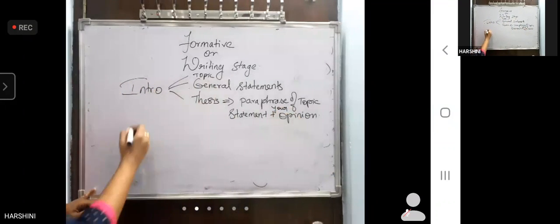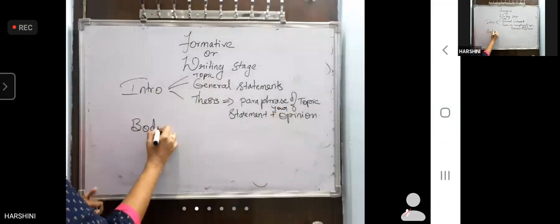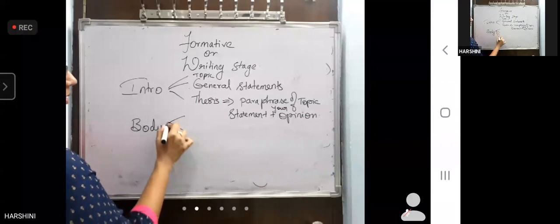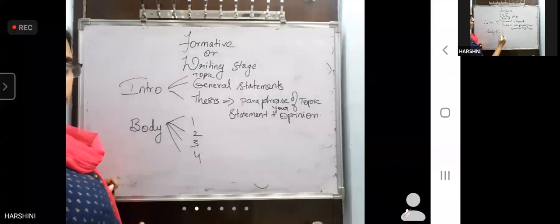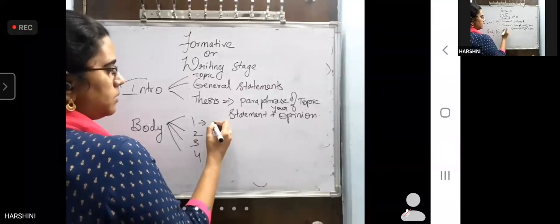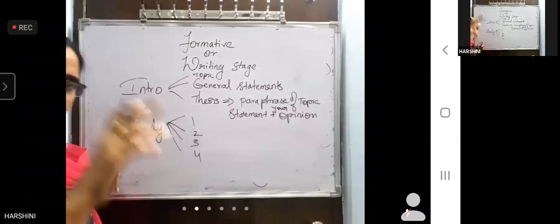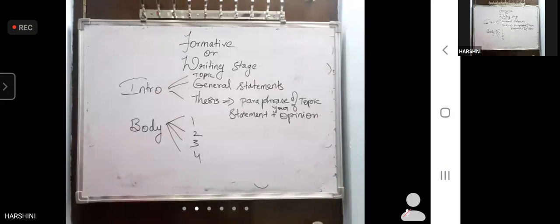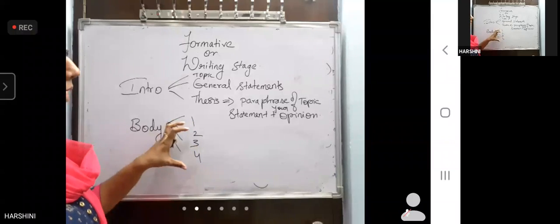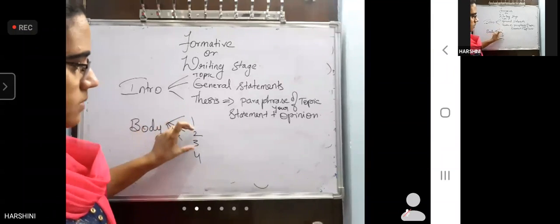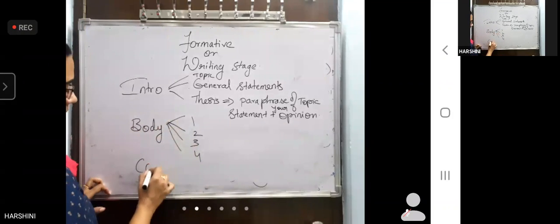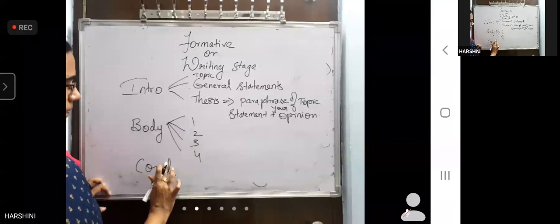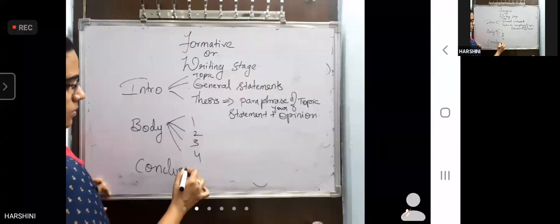Okay, next, body. 1, 2, 3, 4. Whatever the 4 points that you have taken, explain 4 points in each paragraph. Or else first give the four points in the first paragraph, then you explain one by one in 3 paragraphs. That's how. Okay. And then conclusion.